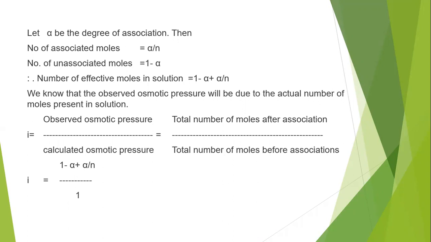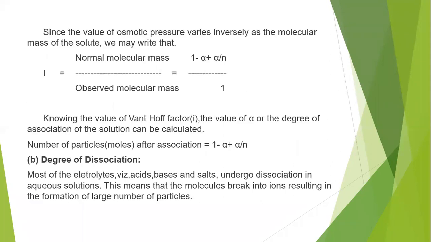So the Van 't Hoff factor i equals observed osmotic pressure by calculated osmotic pressure. In terms of number of moles, it is the total number of moles after association by the total number of moles before association. So i equals the number of moles after association, 1 minus alpha plus alpha by n, by the total number of moles before association, which is always only 1.